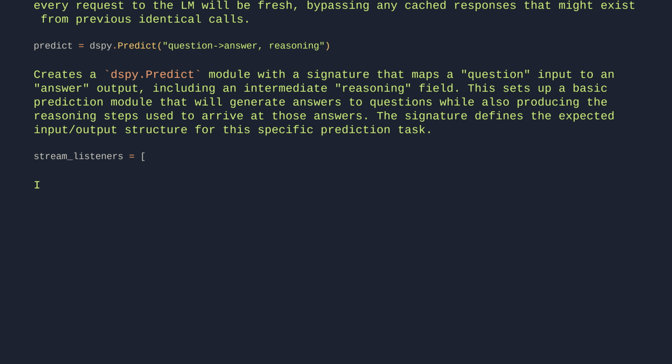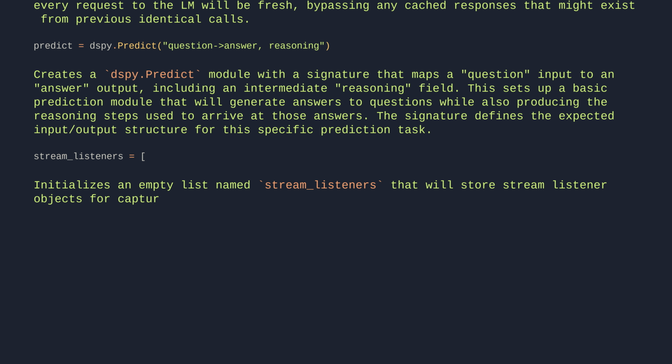stream_listeners = []. Initializes an empty list named stream_listeners that will store StreamListener objects for capturing incremental output from specific fields in DSPy program execution.